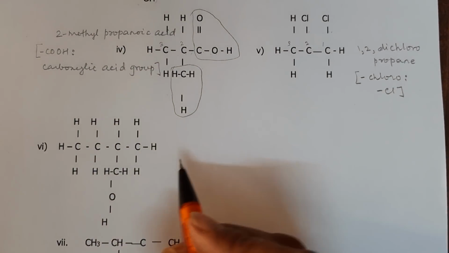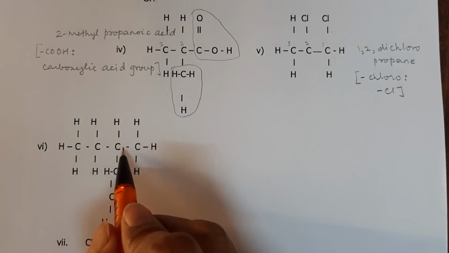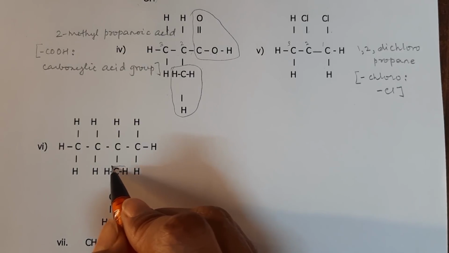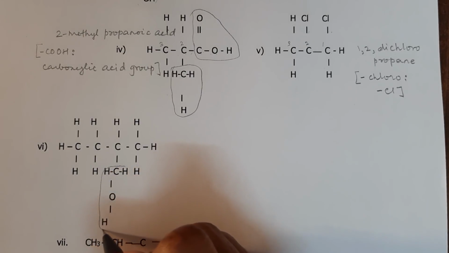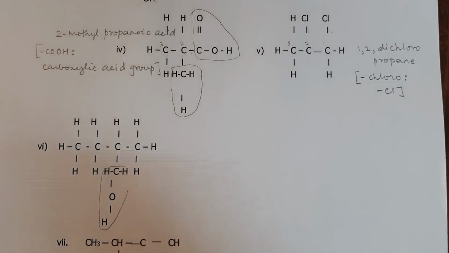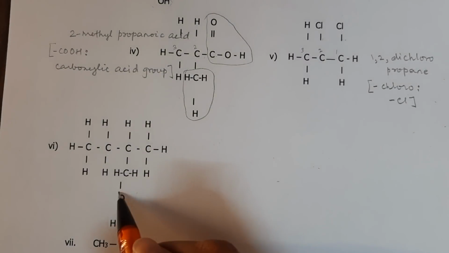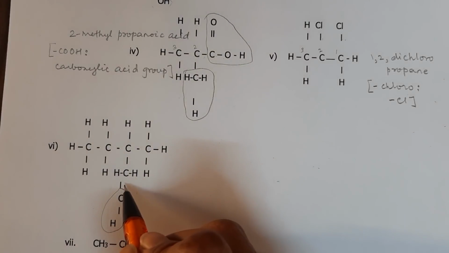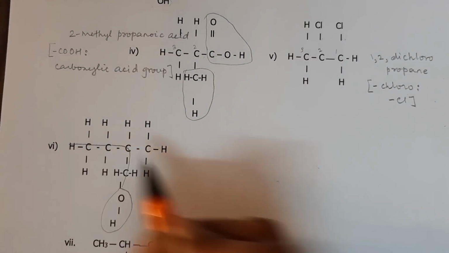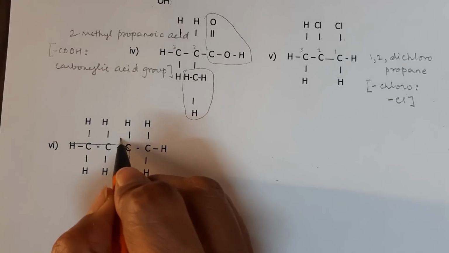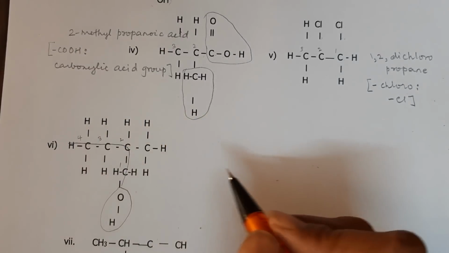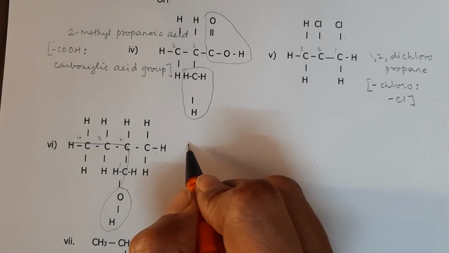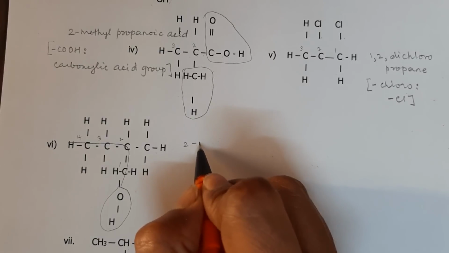The next one 1, 2, 3, 4, but the functional group is here. The functional group for this is this, and so we will have to take the chain which goes like this. So this is your first carbon, second carbon, third carbon and fourth carbon. And the second carbon has got methyl. So this is your 2-methyl.